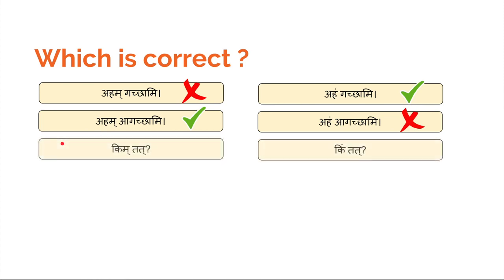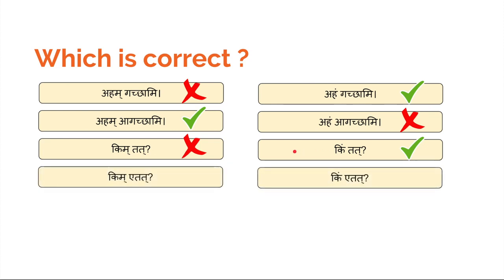And third is Kim Tat. So here the Makara is at the end of the word and the next word starts with Ta, which is a consonant. So the Makara transforms to Anuswara.